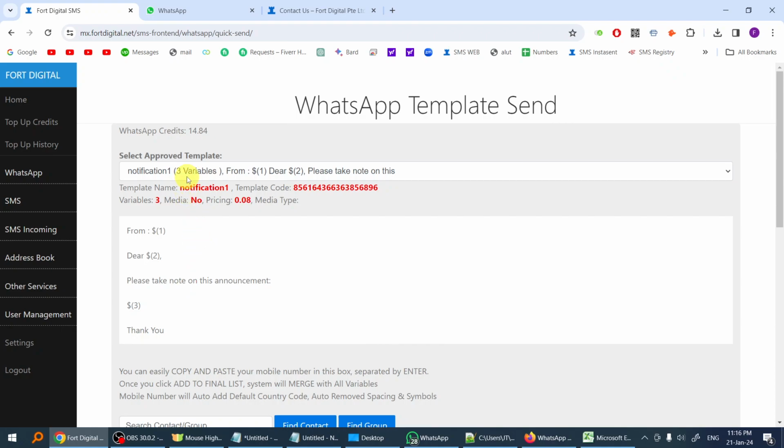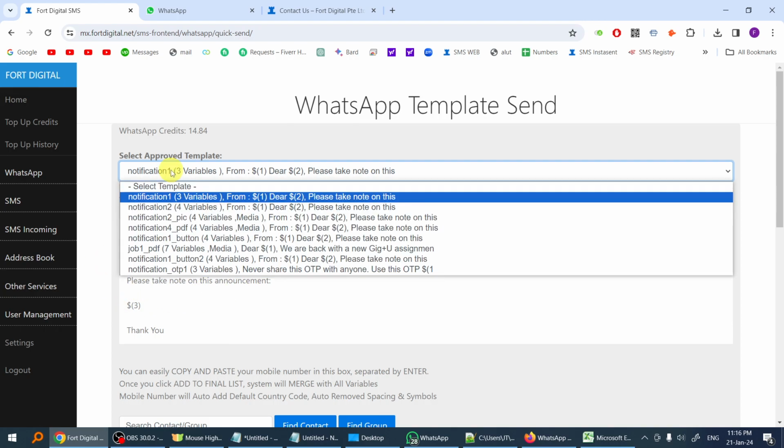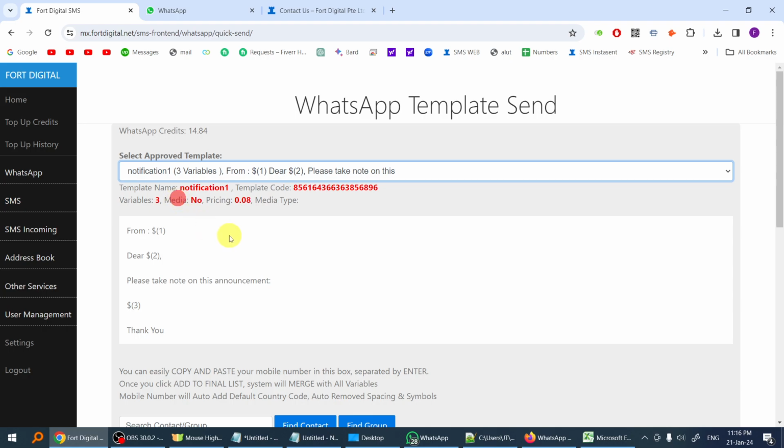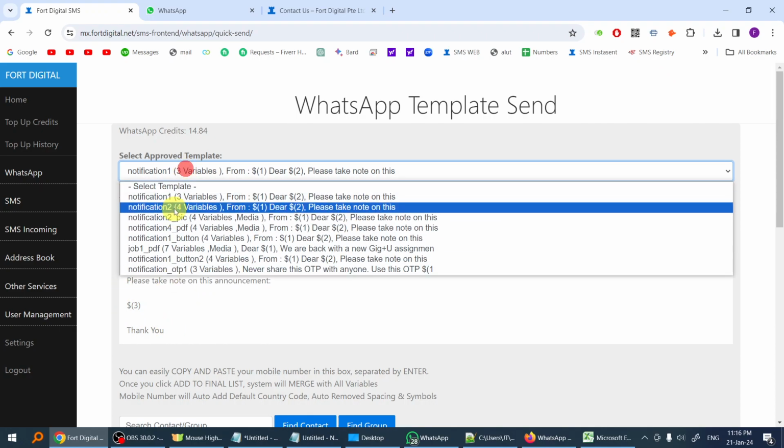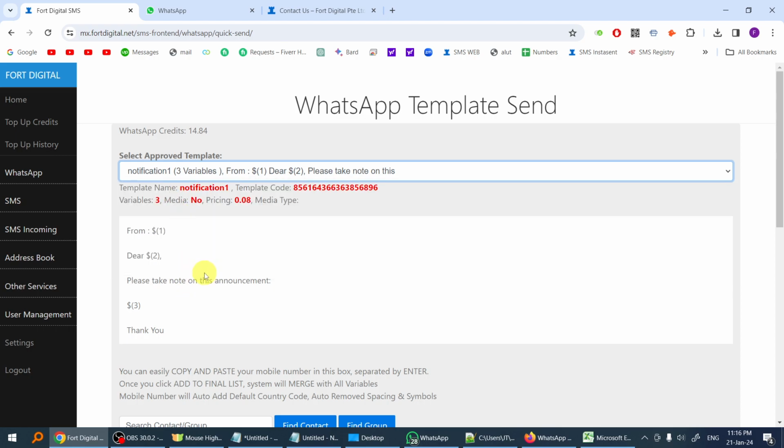Once a template is approved, you can reuse it again and again. You can also apply for your own template. You just give us your template and we apply. Usually it gets approved within the same day, or at least one or two days, and then it will be linked to your account and you can select and use that template.